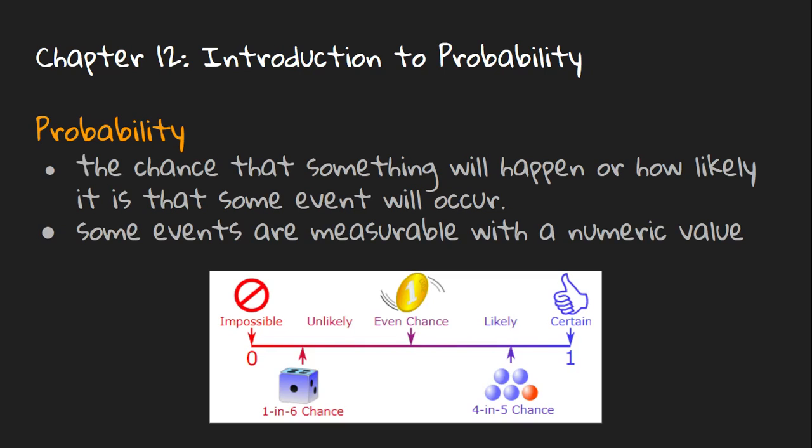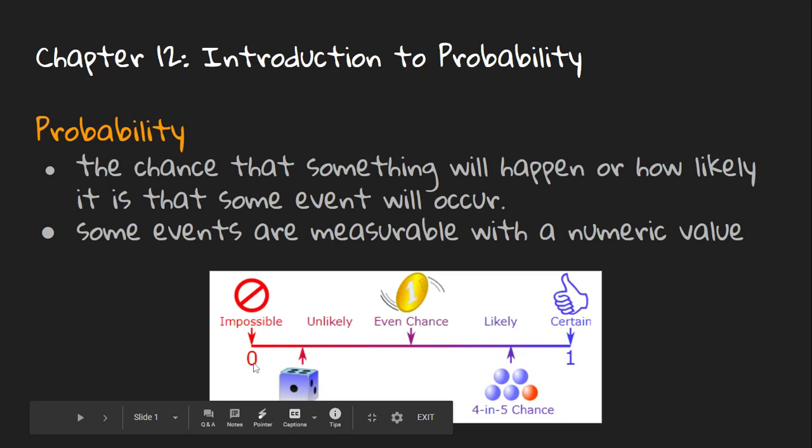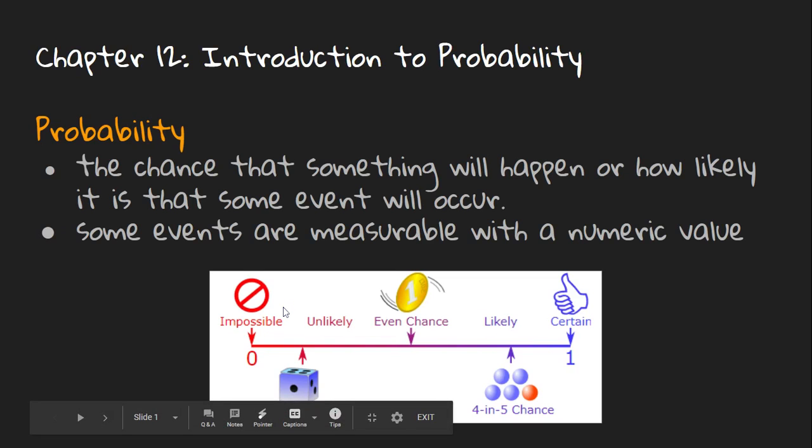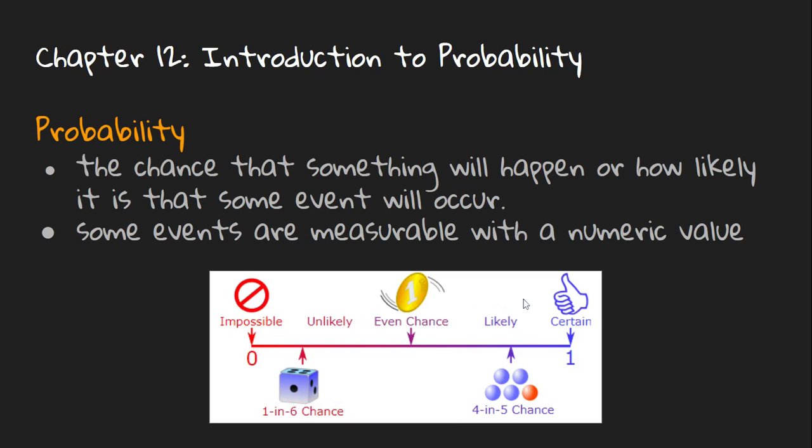So first, what is probability? Probability is the chance that something will happen or how likely it is that some event will occur. Some events are measurable with a numeric value. If you take a look at this probability line below, I might say that there is 0% chance of an event to happen, or I might say that there is 100% chance that an event is going to happen. If an event cannot be measured with a numeric value, I might use words such as impossible, unlikely, even chance, likely, or certain to describe its probability.